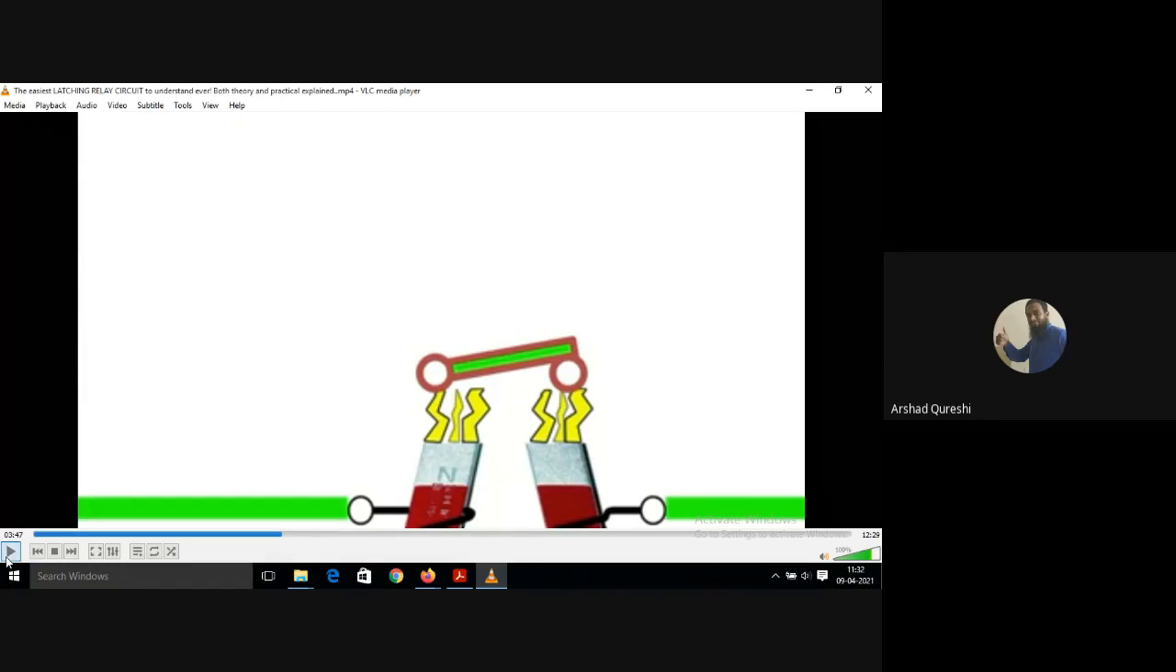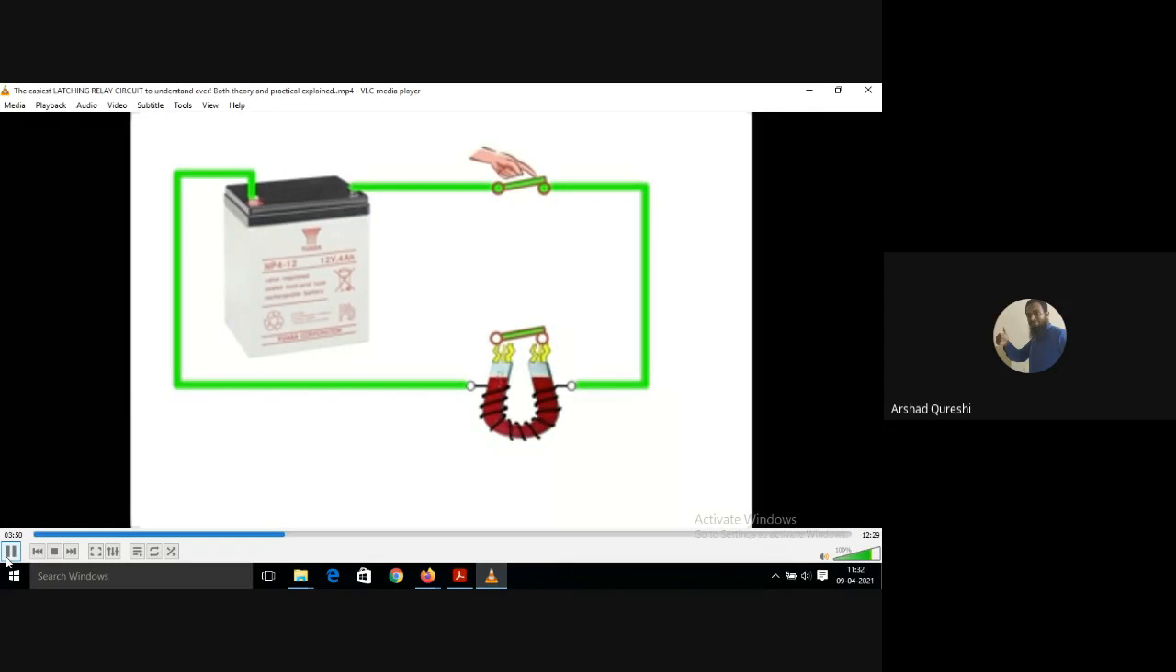This is how an electromagnet, or relay, works. It can close two contacts at a time also. Are you getting this, all of you? Because of the magnetic action, it is closing two contacts here. You have studied these, students. This is how latching is done.